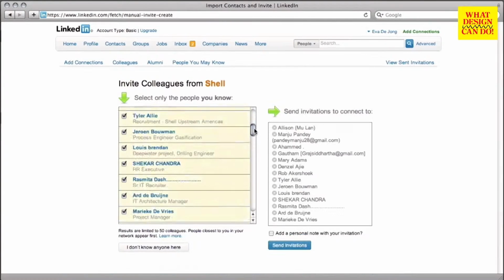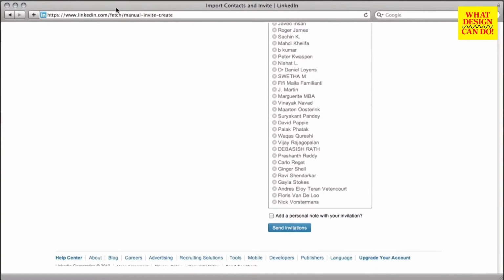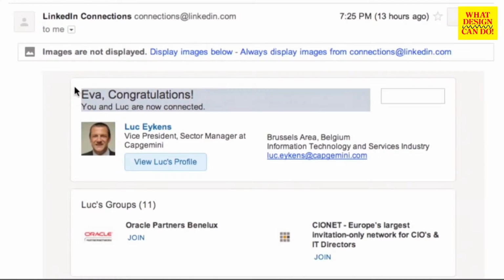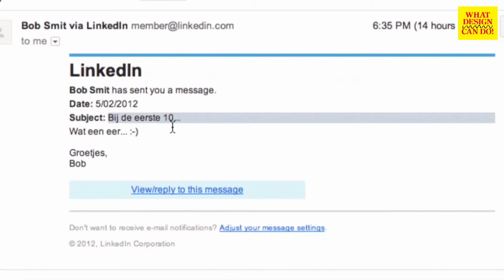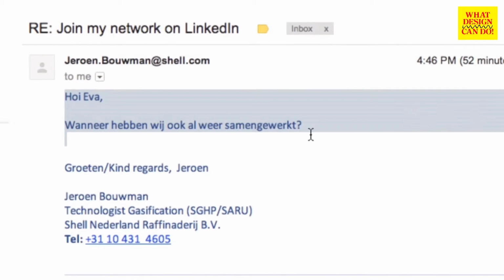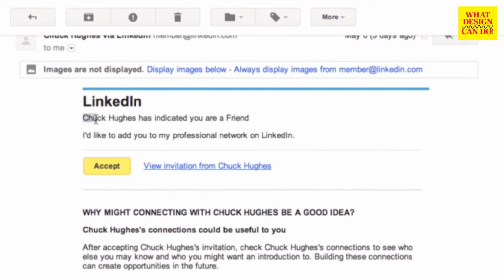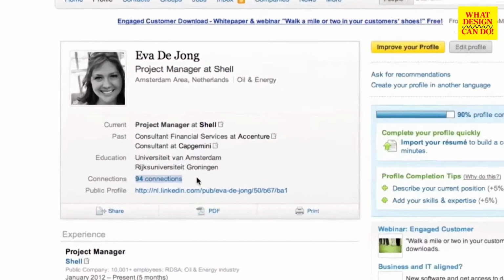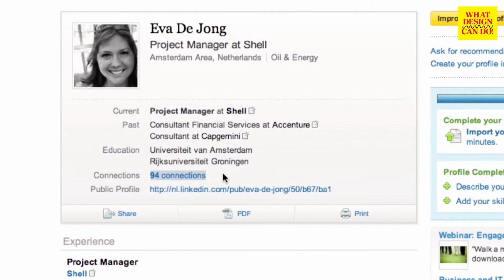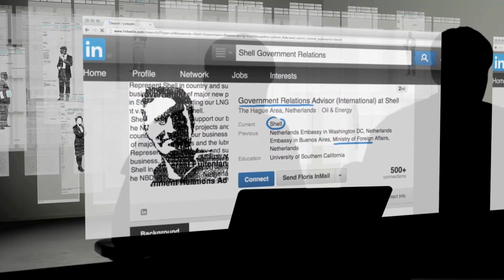And we invited our colleagues from Shell. So we sent invitations, and these are the reactions. And you get some personal notes, like this one, or here, "Hi Eva, I'm wondering if I was your colleague," smiley face. And at a certain point, you even got people who invited us, and then it gets even more interesting. And here we have 94 connections. And with this profile, we went to search for all these people.